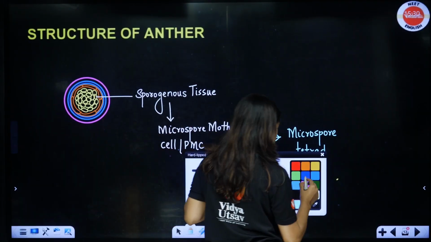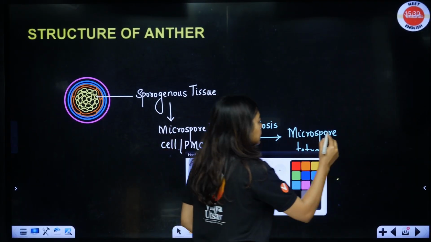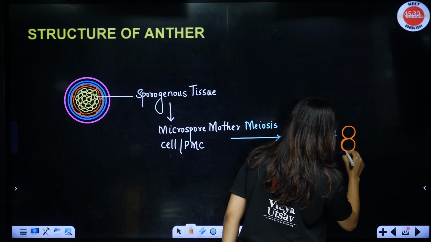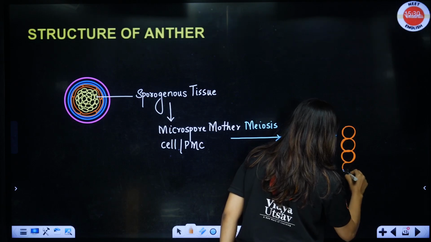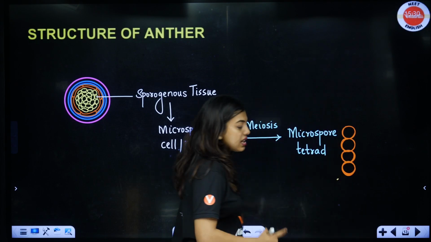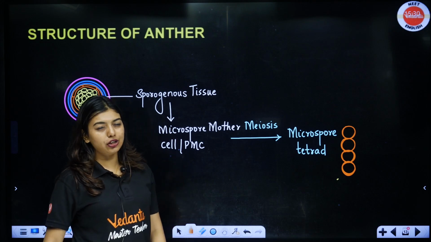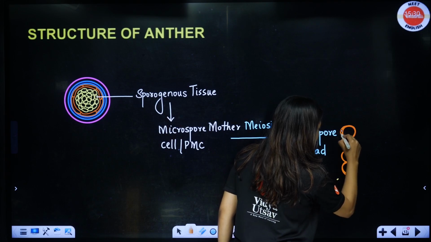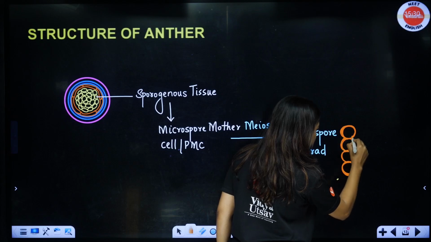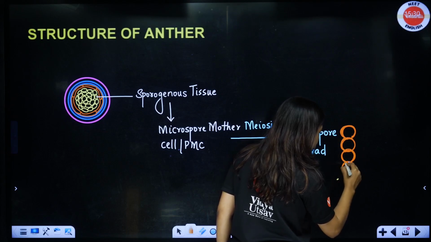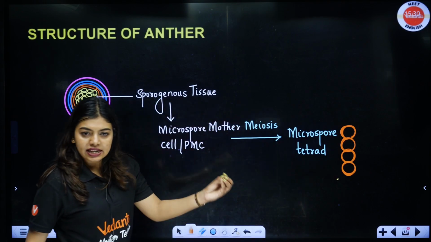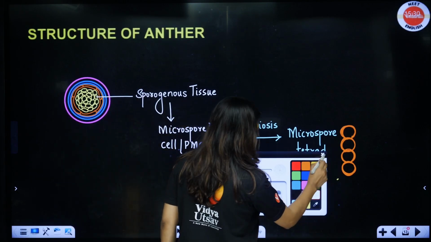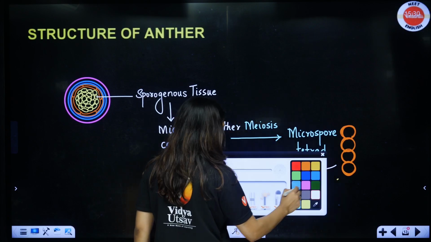This microspore tetrad, in the starting, what happens students? These cells were all clustered together. These are lines of NCERT. They were all clustered together like this. This is also because of callose, which you don't have to know for CBSE also. But this clustering we had to break. For that, the tapetum came to help with the help of the callase enzyme. This we teach for the NEET students. After using that enzyme, they got separated. This separation led to the formation of separate microspore tetrads.